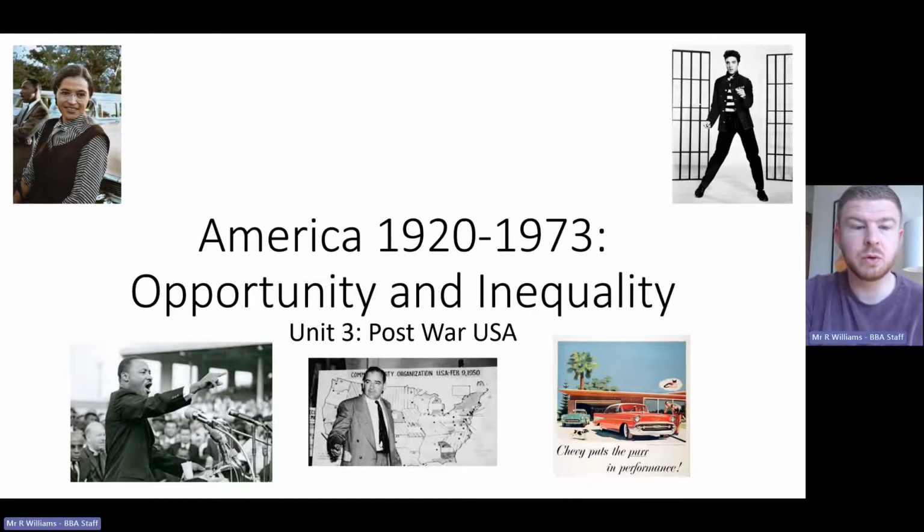So we're looking at the final unit, which is about post-war America. That's going to cover the 1950s, 1960s and into the early stages of the 1970s. We're going to be looking at the civil rights movement, things like the American dream, and we're going to be seeing how America has changed since the Second World War.